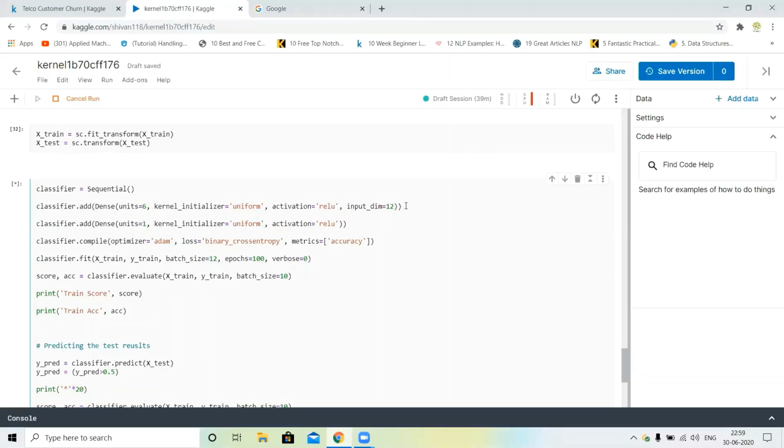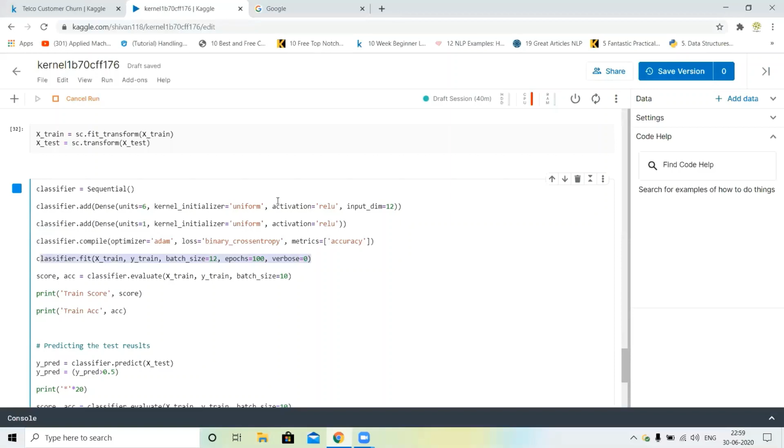Okay, Rahul. So see, this is our first hidden layer, where I mentioned units is equal to 6. This is our second hidden layer, units is equal to 1, and this is the output layer. This is the first hidden layer, this is the second hidden layer, and this is our output layer. And this is the compiling ANN, artificial neural network.